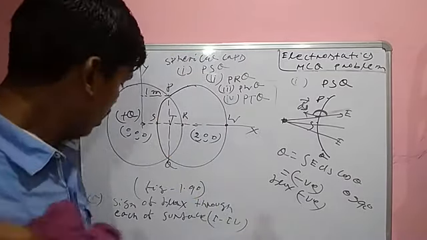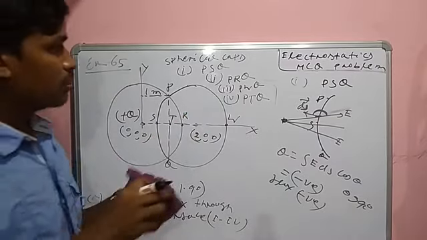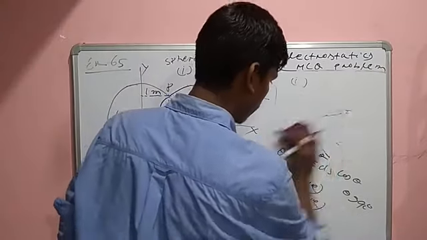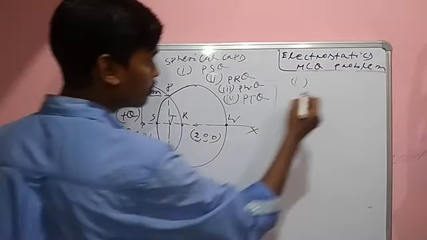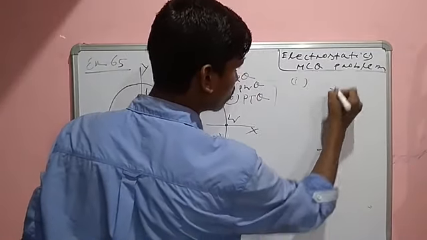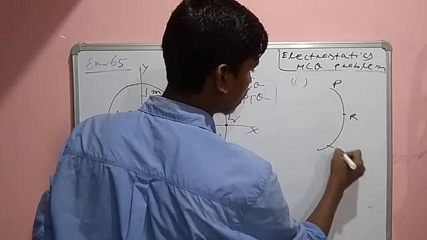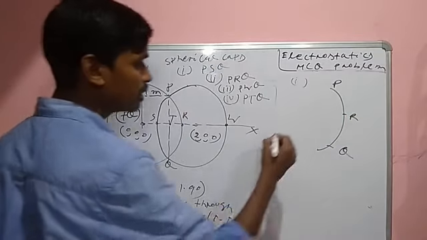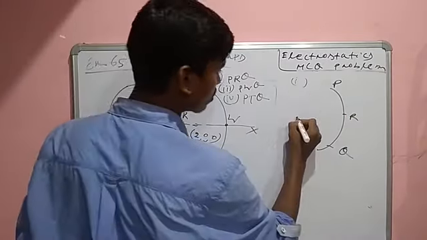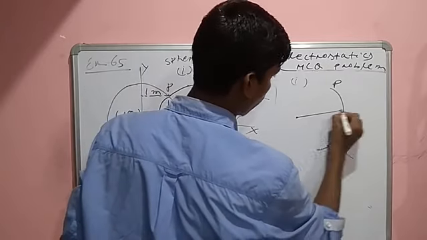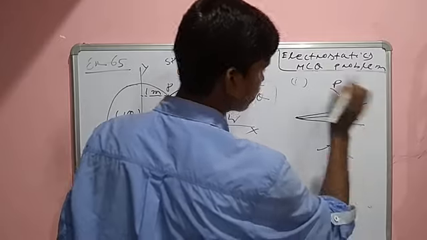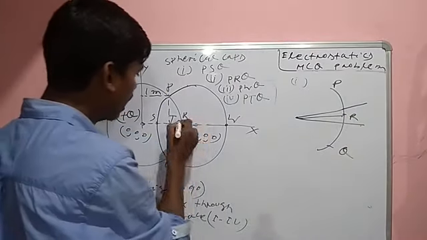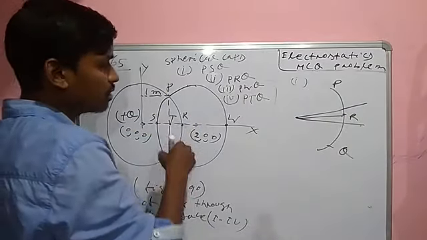Similarly, the second one, PRQ. Suppose the flux here is leaving, this one is entering, this is leaving.